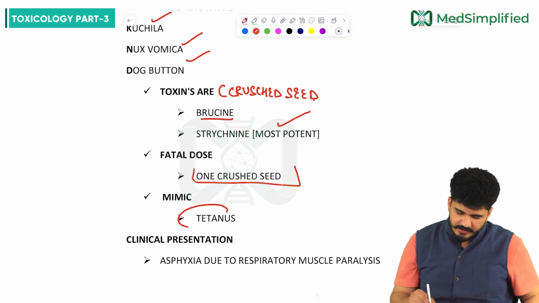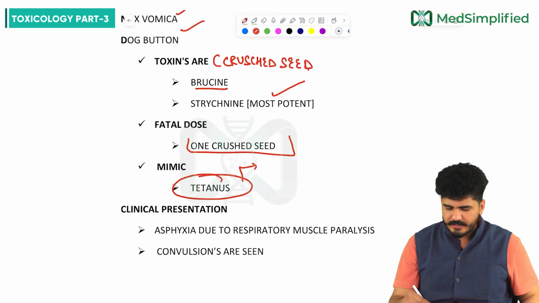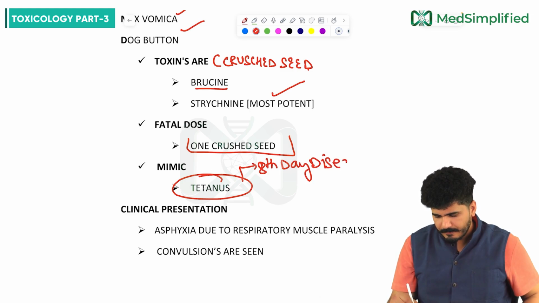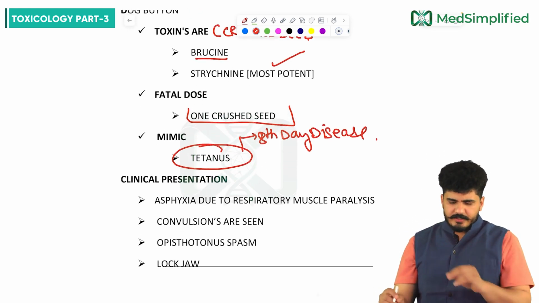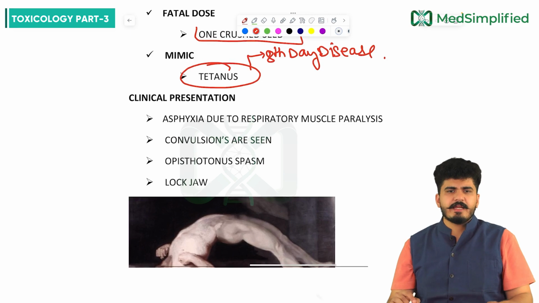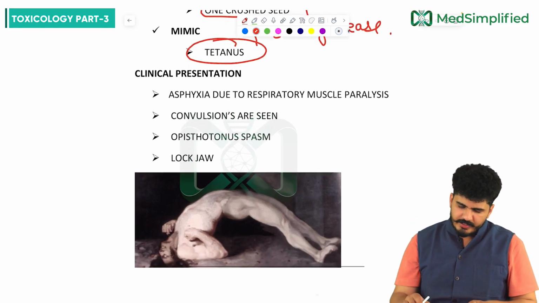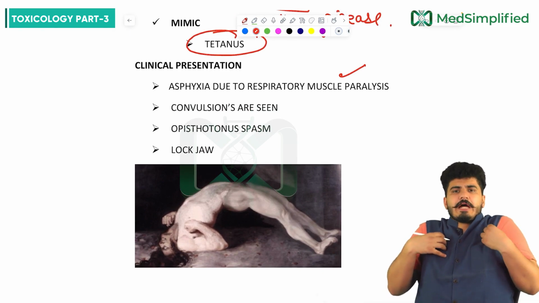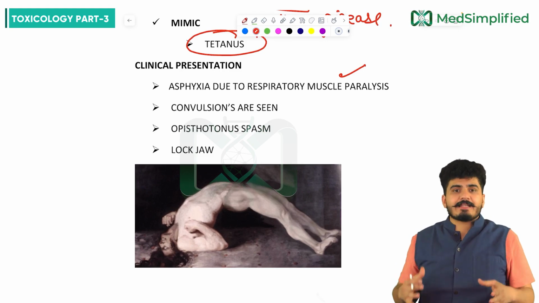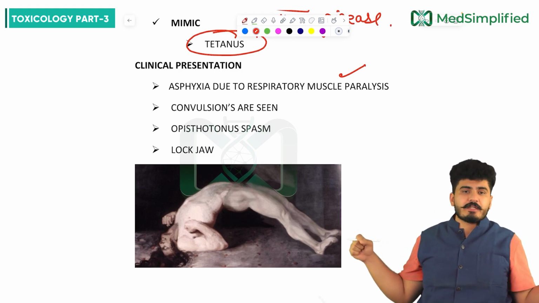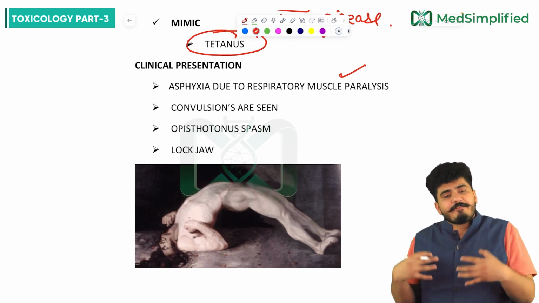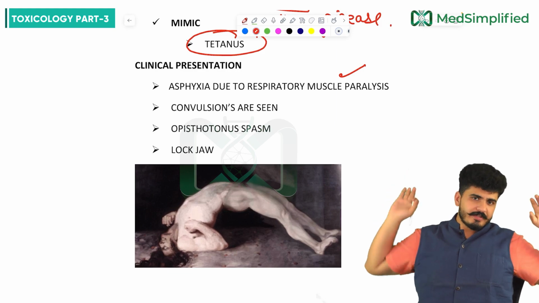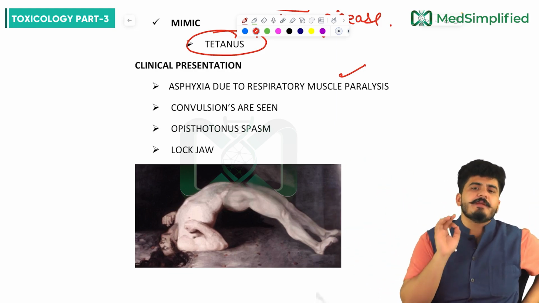It mimics a disease called tetanus. Tetanus is also called 8th day disease. What is the clinical presentation? Asphyxia due to respiratory muscle paralysis. Asphyxia is happening as the muscles are uncontrollably contracting, no relaxation, only contraction. No space is left for the lungs to breathe. If the lungs are not breathing, the person will die because of asphyxia, and the reason for the asphyxia is respiratory muscle paralysis.